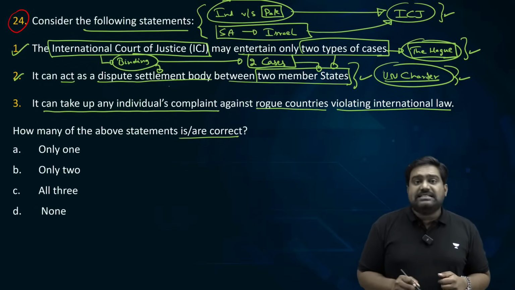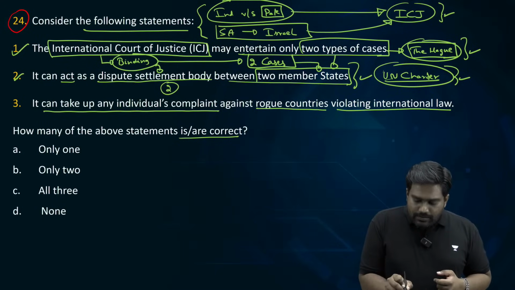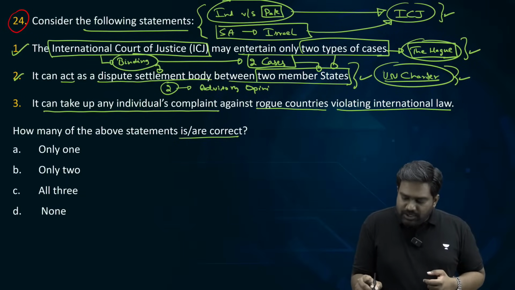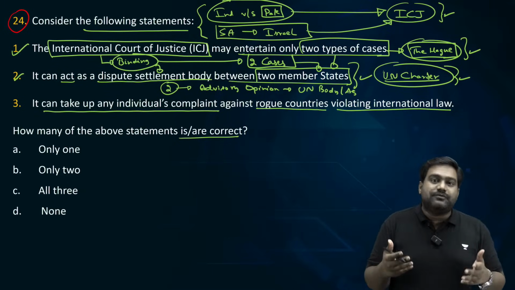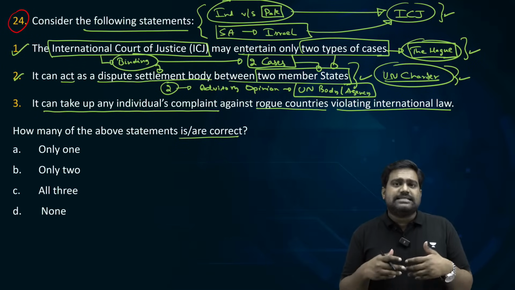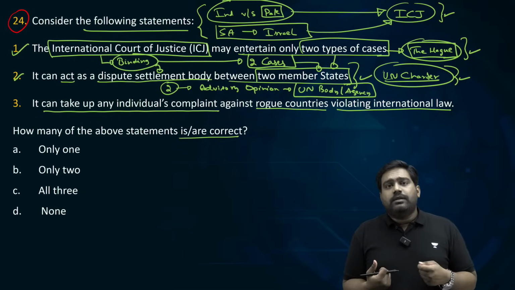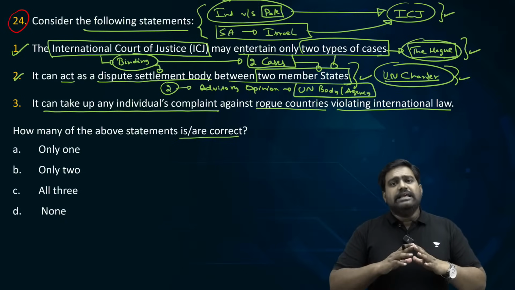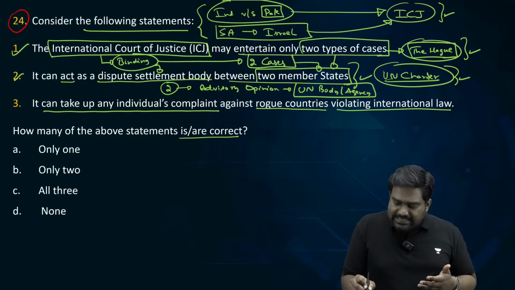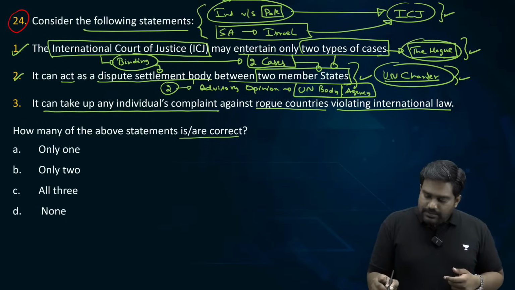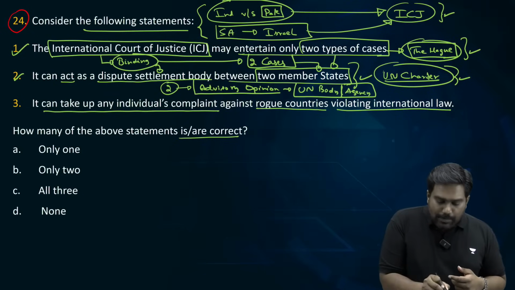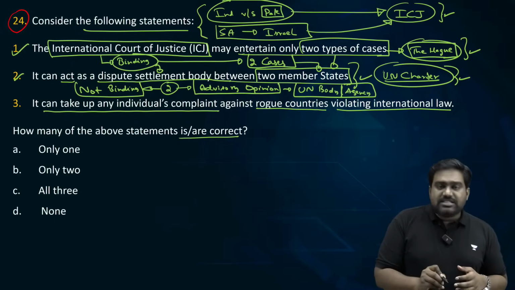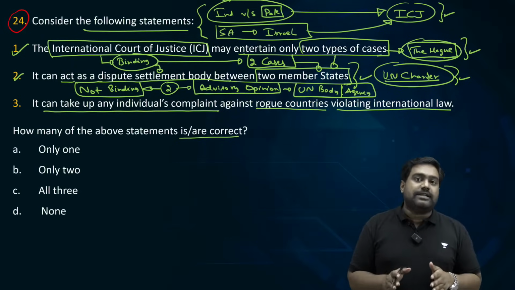So the other type of case ICJ can take up would be any advisory opinion sought by a UN body or any UN agency. Any specialized agency of the UN, for example, UNESCO, or let's say International Maritime Organization, right? Or World Meteorological Organization. Any such UN related body, they can approach ICJ for legal advice to get an advisory opinion, and this is not binding on them. It's only advisory in nature, right? So these are the only two types of cases ICJ will entertain.